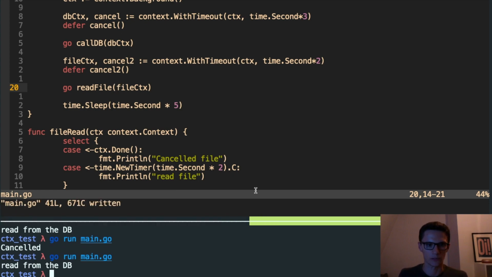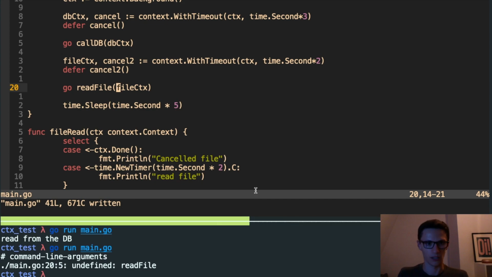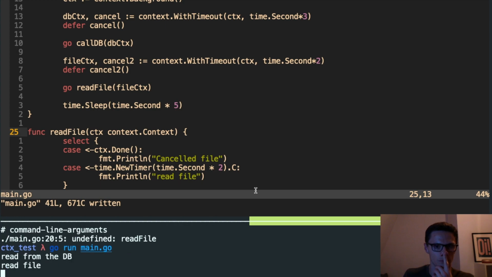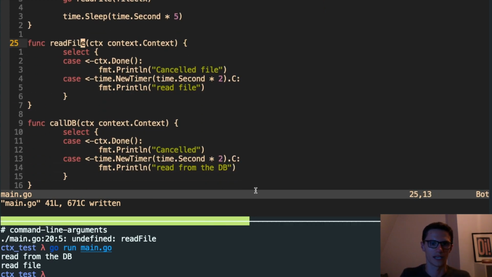So for example, if I run this again, I misnamed this. Let me just change this, read file. So in this case, both of them pass because they have the same timer.